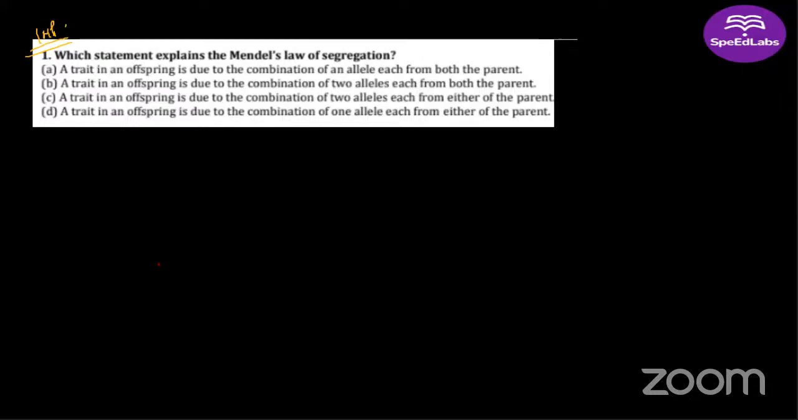Why are you guys getting confused about this? Two alleles each from both parents. Read the question carefully. What is option B saying? That two alleles are coming from each of the parents. No, only one allele comes from each of the parents, right? That is what the law of segregation is. You guys are misreading option B. Read option A and read option B.